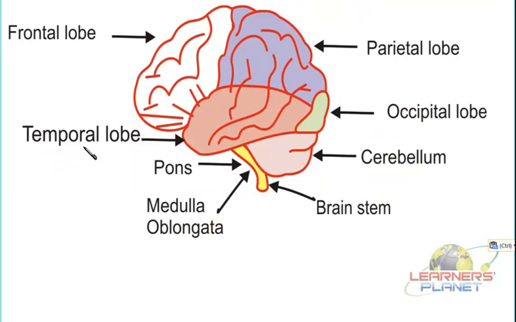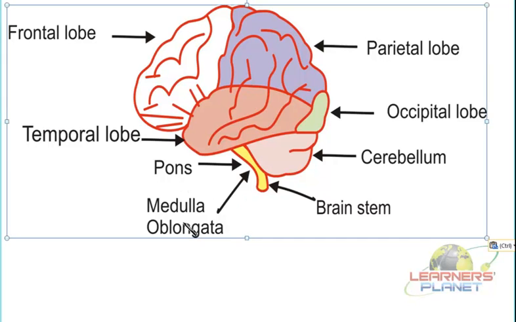So we can see this in the diagram also, as this is the entire brain, which is showing the different lobes of the forebrain. The midbrain is not shown as it is inside. It is located in the inner side of the brain. Fine. Now we are studying about what? The hindbrain. So this hindbrain is having what parts? They are the pons, medulla oblongata and cerebellum.